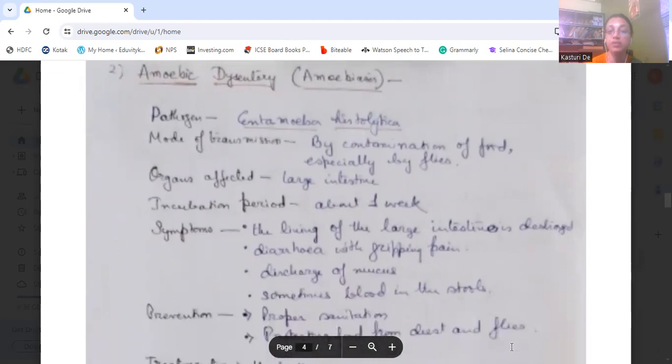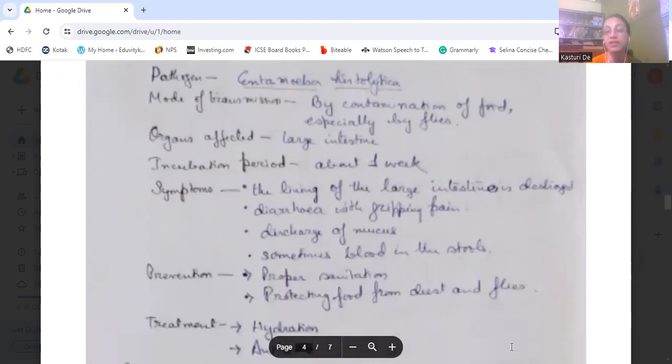Here the symptom is the lining of the large intestine is destroyed. There is severe diarrhea. Okay. Gripping pain is there, and discharge of mucus. Okay, and sometimes blood also comes in the stool.